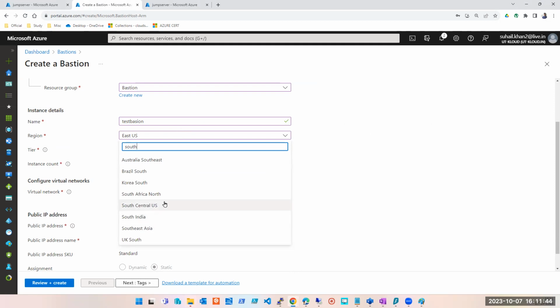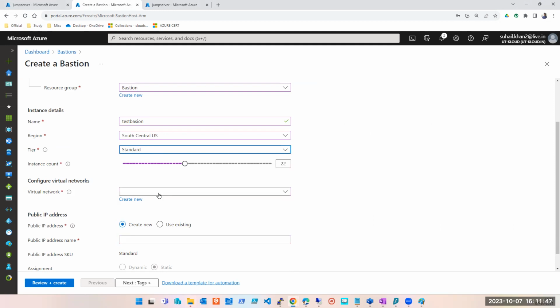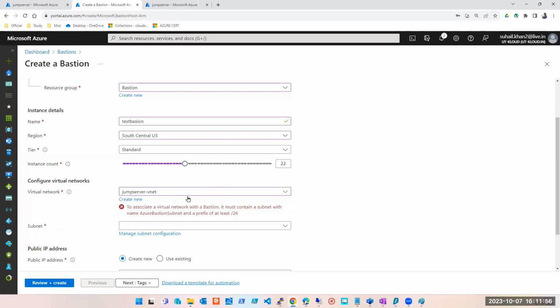So I'll look for South Central. I think this is it. South Central US. I'm not sure if that is a different one, but yeah, that's it. Can you see it is appearing here? What does it say? To associate a virtual network with a Bastion, it must contain a subnet with the name Azure Bastion subnet, and the prefix should be at least 26. Now you know the CIDR block, right? So even if you create a Bastion subnet, however the CIDR block is not slash 26, then it is not going to work.